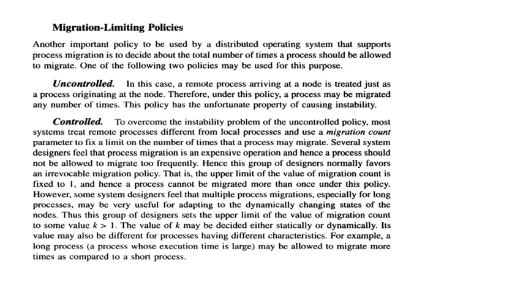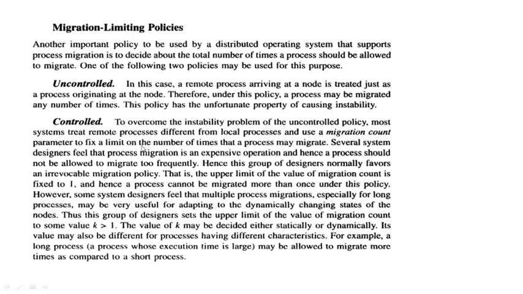In this policy, a process may be migrated any number of times, but this causes instability in the process. It can migrate any number of times, that is uncontrolled. We cannot control the migration of processes between the nodes.